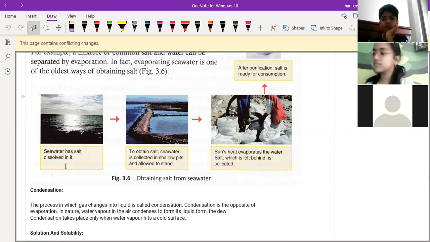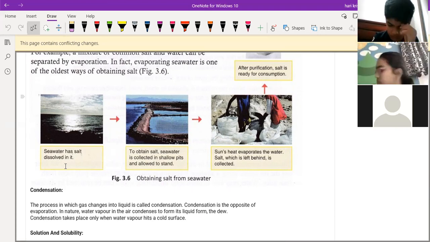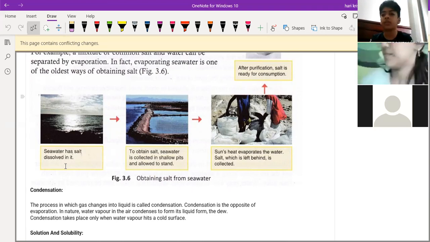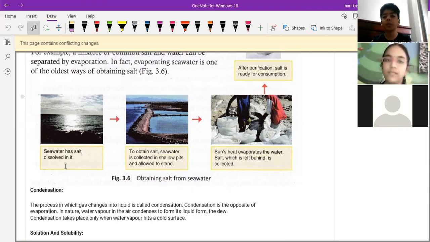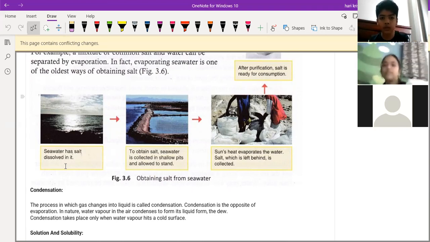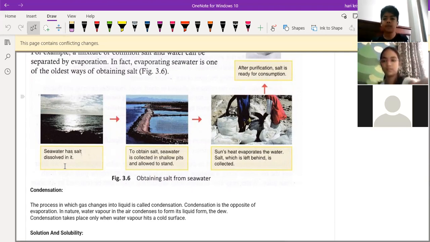No, sir. I have visited a beach in my hometown at least 5 times. There it was so salty, sir. After I was totally dry, we couldn't change our dress in the car, so we used to wait. My skin used to be full of salt. Okay. So this type of place will be there in some beaches only.